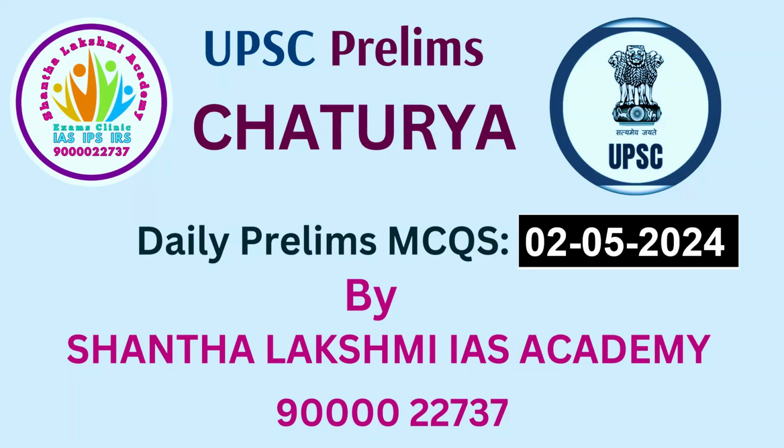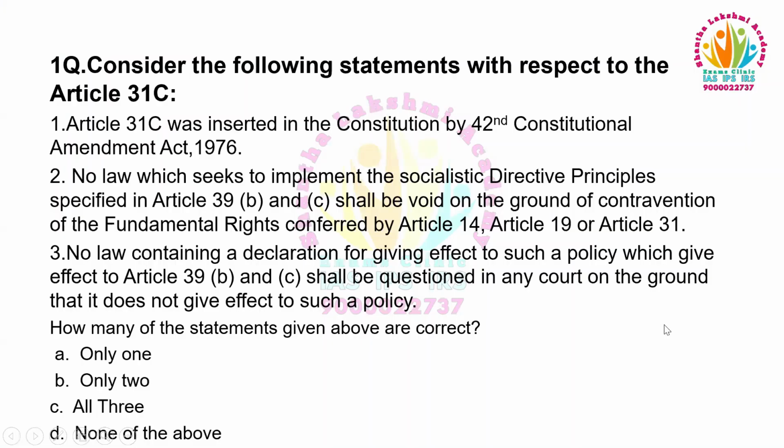Let's get started. The first question. Consider the following statements with respect to Article 31C. Article 31C was inserted in the Constitution by the 42nd Constitutional Amendment Act 1976. No law which seeks to implement the socialistic directive principles specified in Article 39 Clause B and Clause C shall be void on ground of contravention of the fundamental rights conferred by Article 14, Article 19 or Article 31.